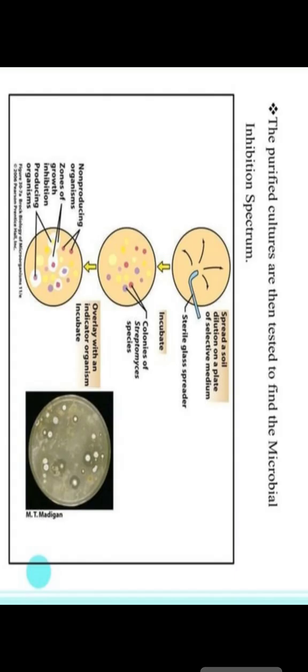Next is overlay with an indicator organism, then incubate. Next is the non-producing organism, and the zone of growth inhibition is around the producing organism. You can see that this type of growth appears.